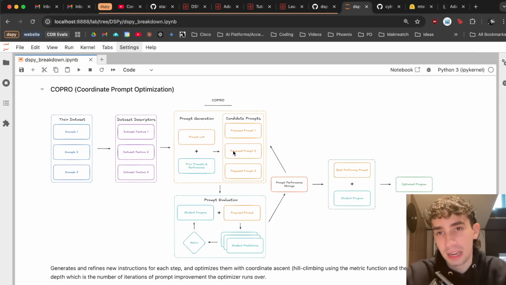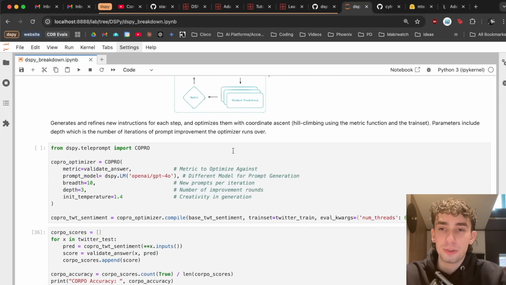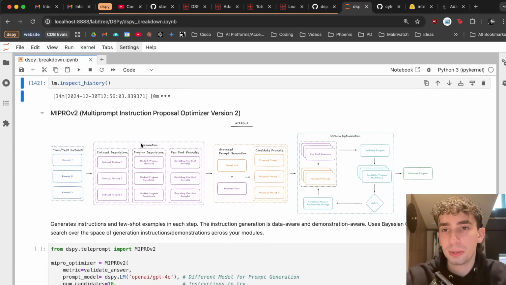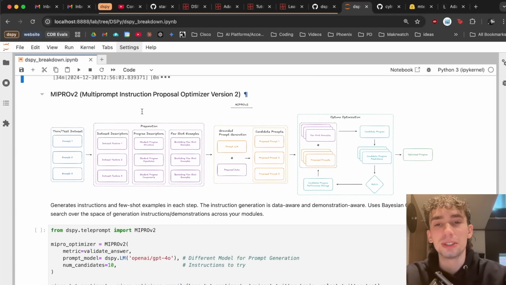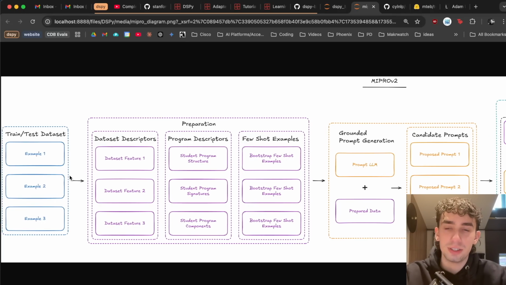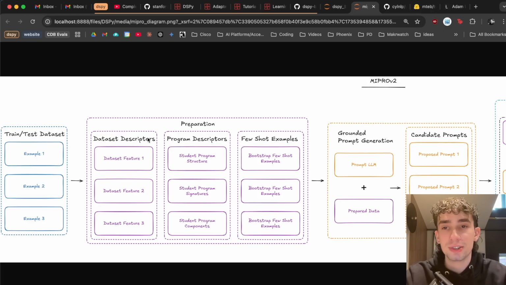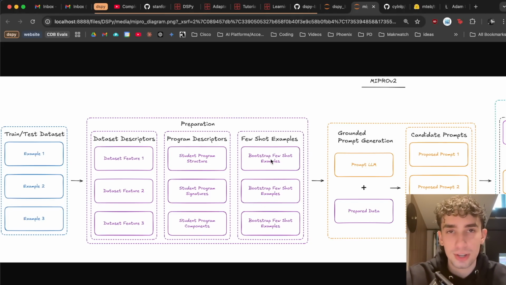But it might be worthwhile actually combining the two, having some additional instructions as well as some Fewshot examples, which is where the power of the multi-prompt instruction proposal optimizer version 2, which is a little bit of a long name, comes into play. This one's a little bit more sophisticated, so bear with me, but we're going to run our training dataset through a preparation stage. This preparation stage is going to create some of the dataset descriptors that we did in the COPRO, also some program descriptors talking about our student program and the input and output that it is doing, as well as creating some Fewshot examples, or gathering some Fewshot examples if we have enough.